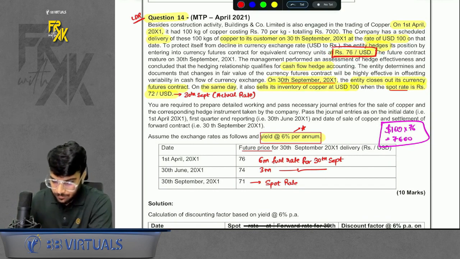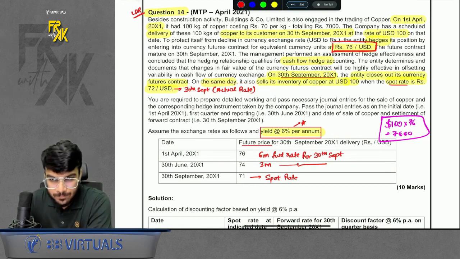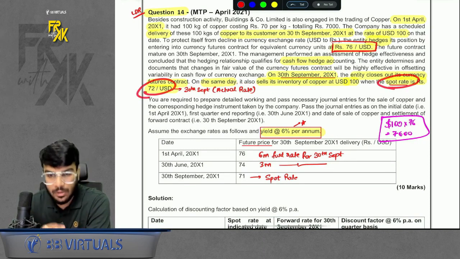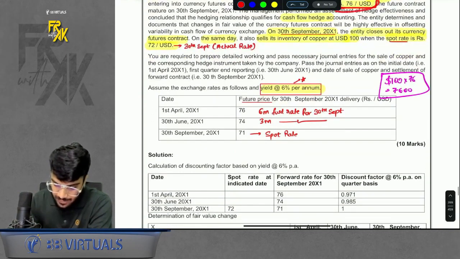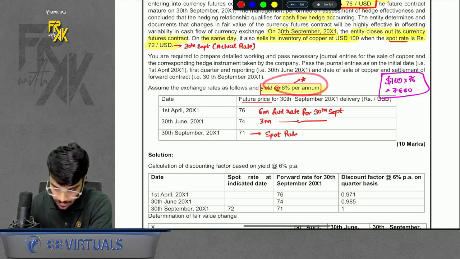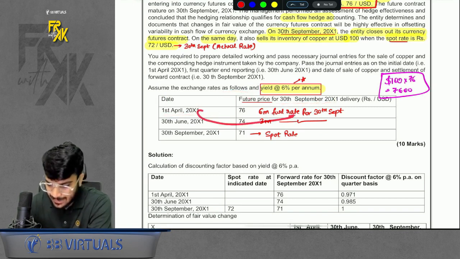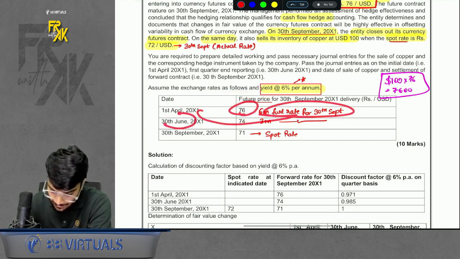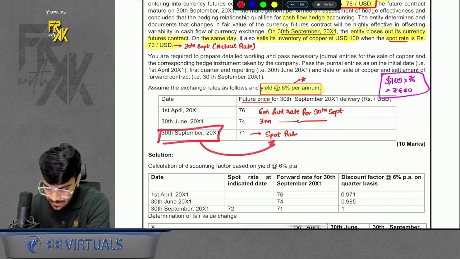Now, on 30th September, what is the spot rate? 72. It is given. But it doesn't matter to me. I will still convert at rupees 76 only. Now, further information is given of some prices. First of all, a yield is given of 6%. What to do with this, I will tell you, don't worry. Then, some rates are also given. On 1st April, the future price for 30th September, that means the 6-month forward rate, is given as 76. Then the 30th June 3-month forward rate is given as 74. And the 30th September spot rate is given as 71.